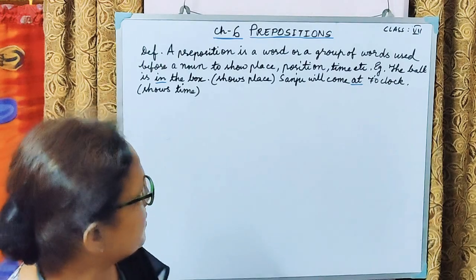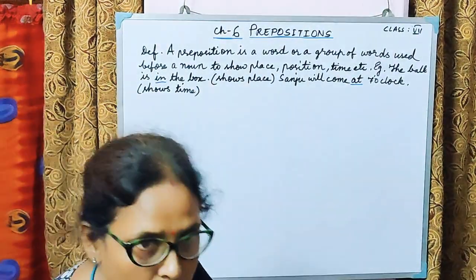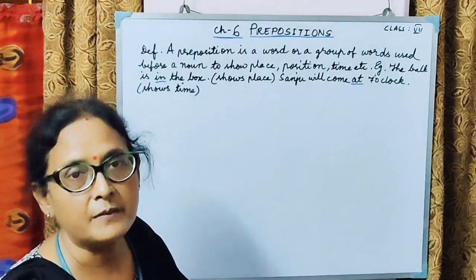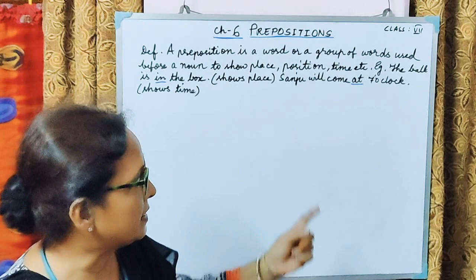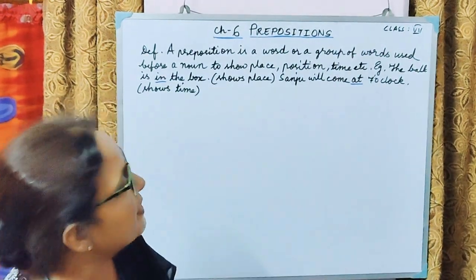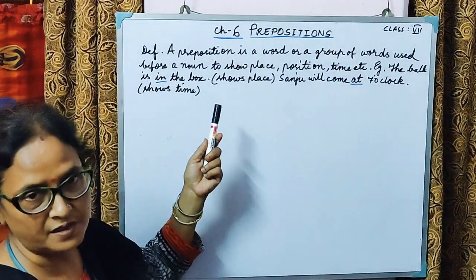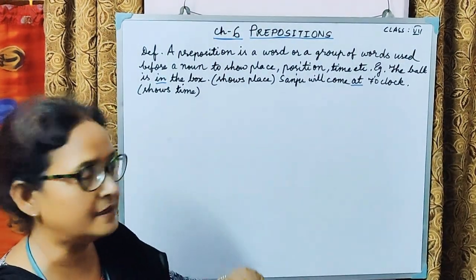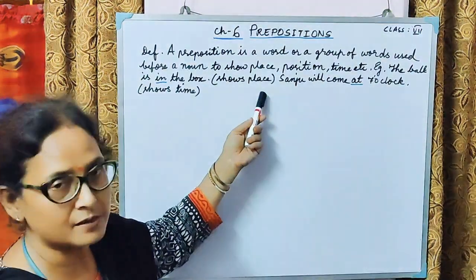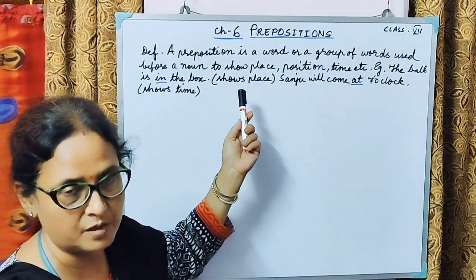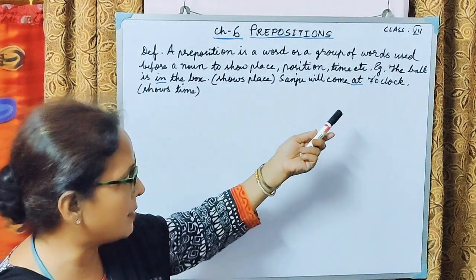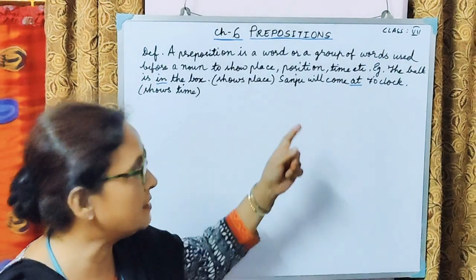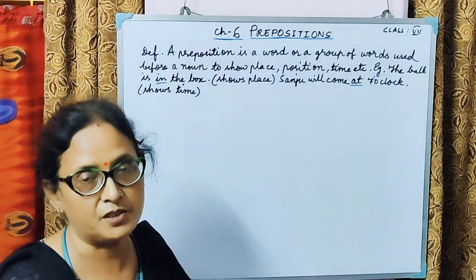So what's the work of a preposition here? It's a word or a group of words used before a noun to show place, position, time, direction, and many more things. For example, the ball is in the box here. In refers to the place that the ball is placed, so here it shows place. So in here refers to the preposition of place. When you say Sanju will come at 7 o'clock, it shows time. So at here means we are referring to the preposition of time.